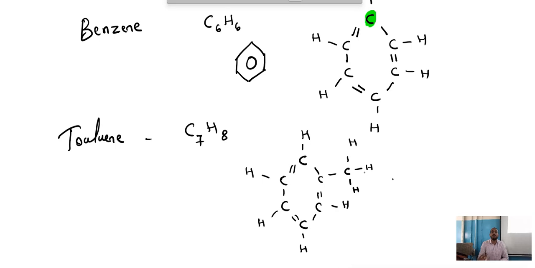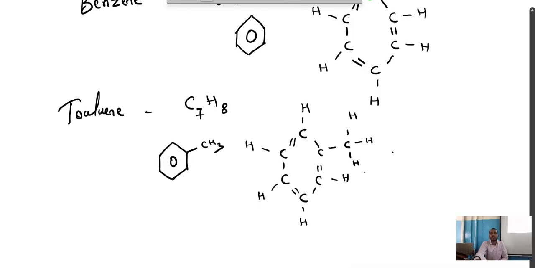That is the symbol of benzene. In the same way, toluene we also draw like this. This is toluene, formed from benzene by replacing one hydrogen. Any doubts? Is this clear? Got the difference between benzene and toluene?